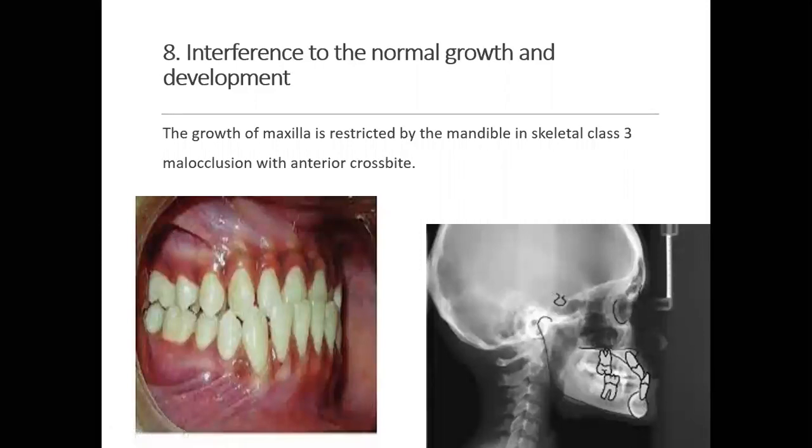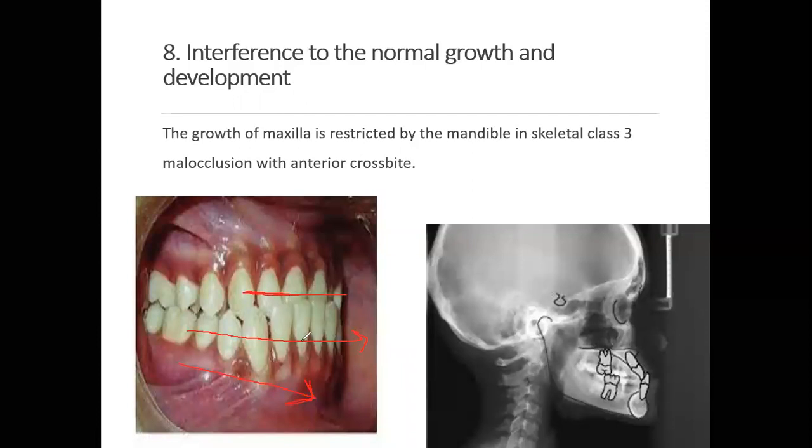Now, interference to the normal growth and development. Can you see here in this picture, it's very nicely visible that the mandible of this patient is prognathic. Due to prognathic mandible, all the lower teeth have gone in a forward direction. When they go in a forward direction, what do they do? They have actually overlapped the upper anterior teeth. All the anterior teeth of the maxilla are overlapped by the lower teeth.